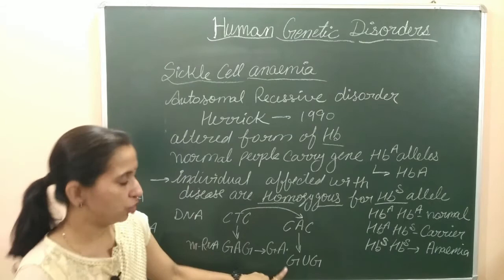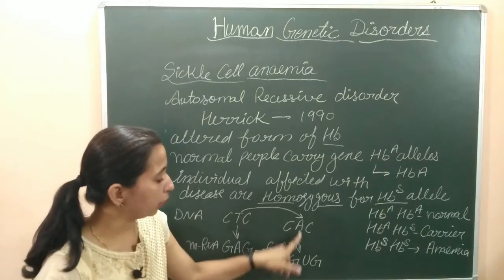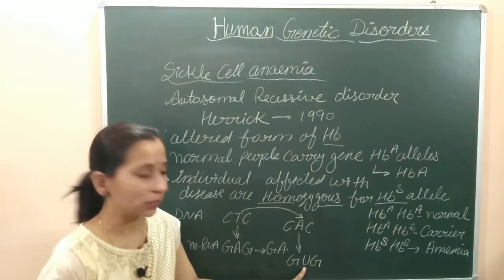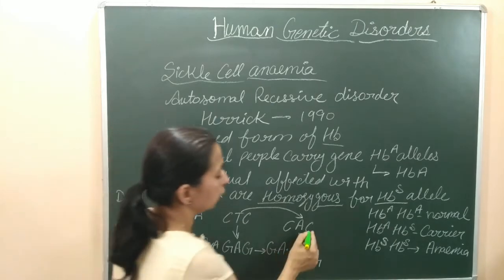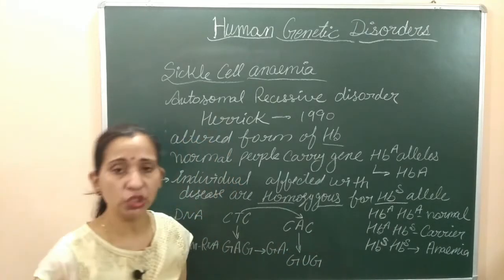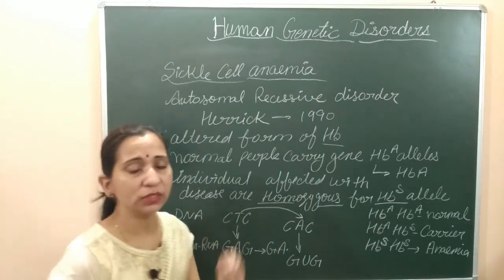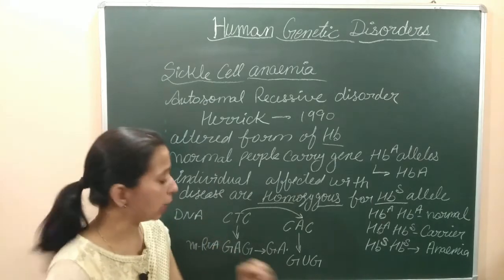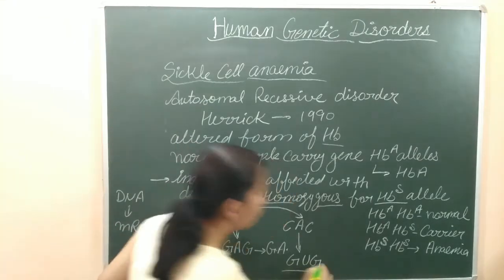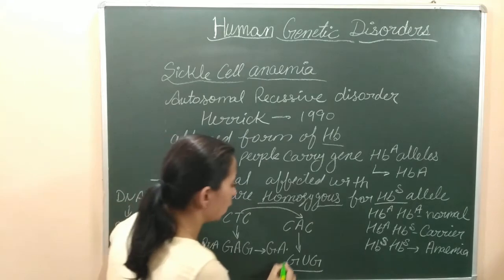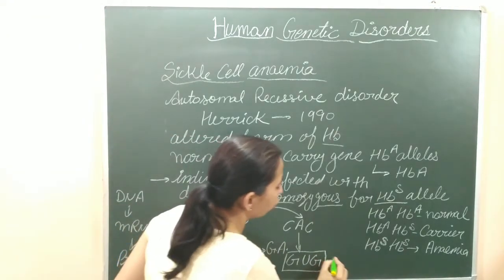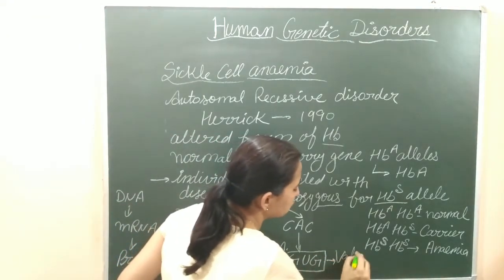In place of C, G will come into the mRNA. In place of A, it will contain uracil, and then in place of C, mRNA will contain G. So the codon found in the mRNA will be GUG. This GUG now codes for the amino acid valine.